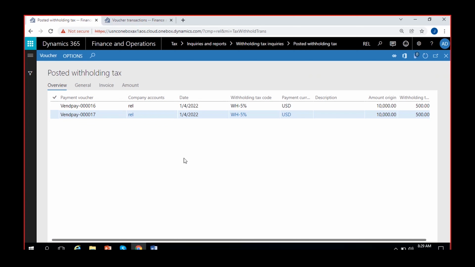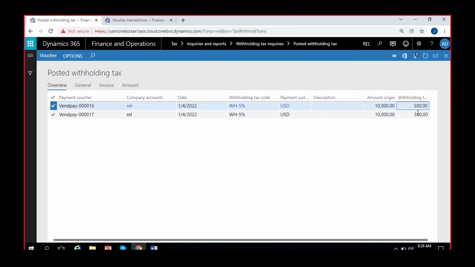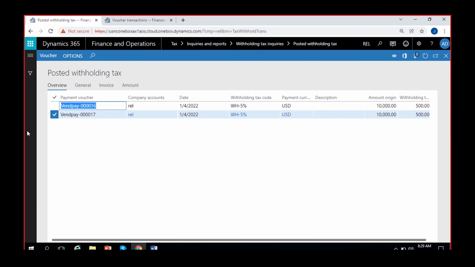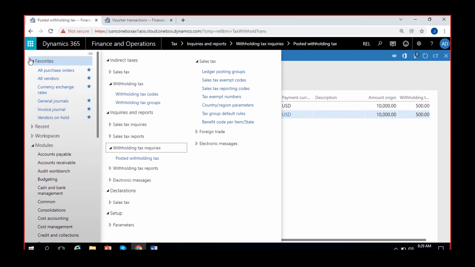It will show you two transactions for the posted withholding tax, 500 and 500. I posted two times, right? One in the vendor payment voucher, another in the other vendor payment voucher. In both of them you have 10,000 as the origin amount and 500 as the calculated tax, totally 1,000 tax. That's all.